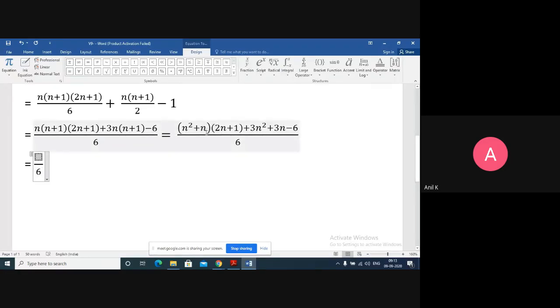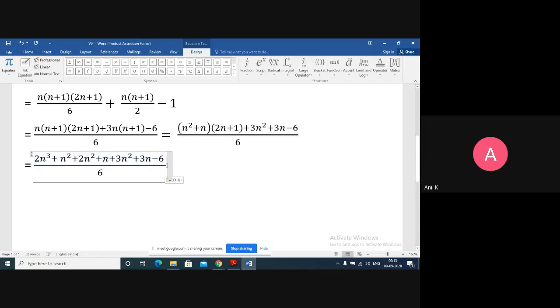Okay, now this n square plus n will multiply with 2n plus 1. So let's see what we get. n square into 2n is 2n cube, plus n square into 1 is n square, then n into 2n is 2n square, plus n into 1 is n. These terms will remain as they are, plus 3n square plus 3n, minus 6.